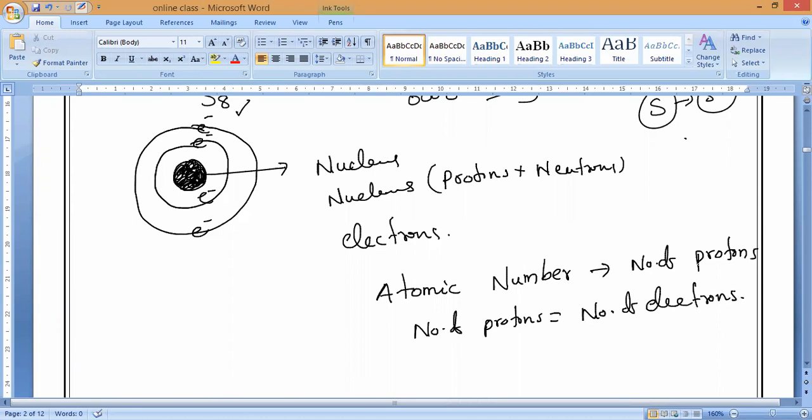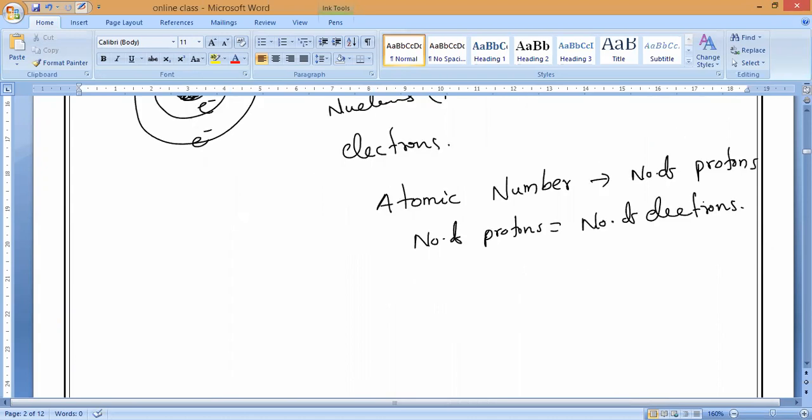We are not saying atomic number means number of electrons, because electrons are involved in chemical reactions. So you might get confused with atoms and ions. That is why we say number of protons is called atomic number.